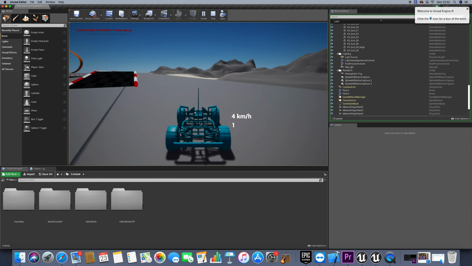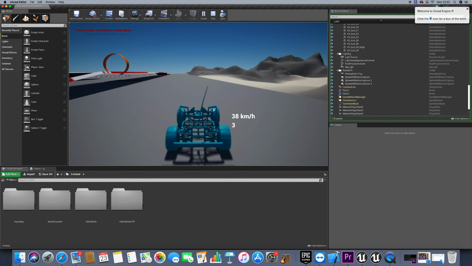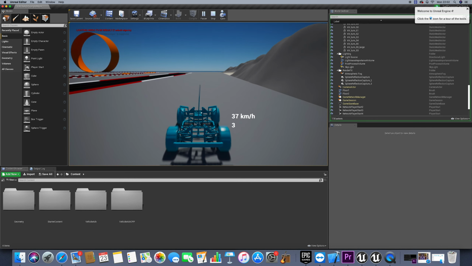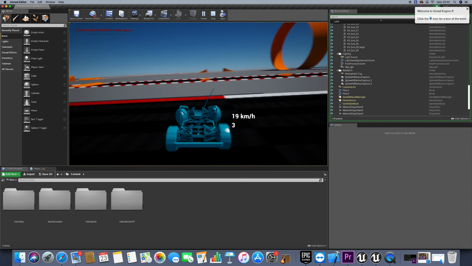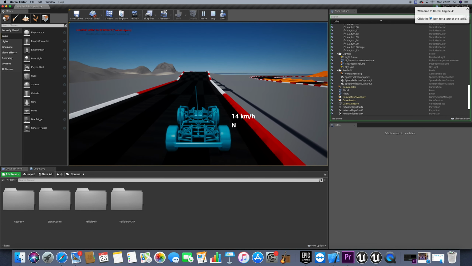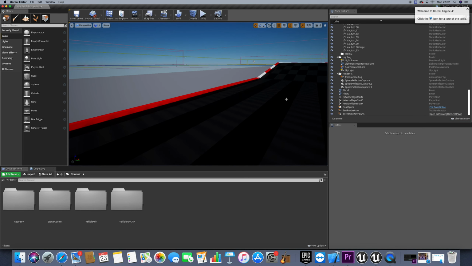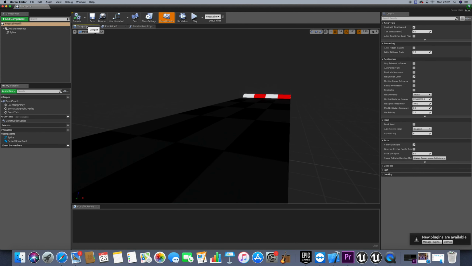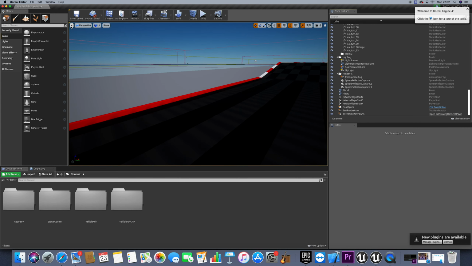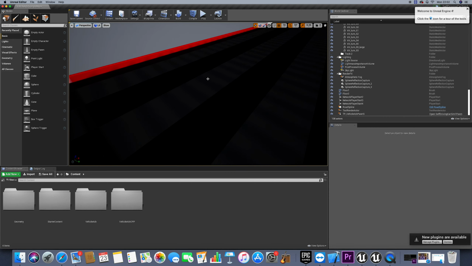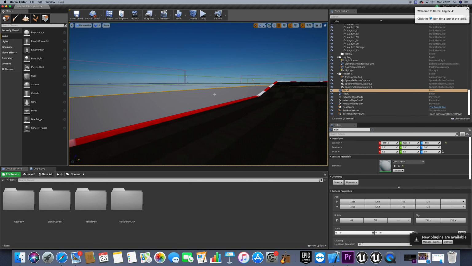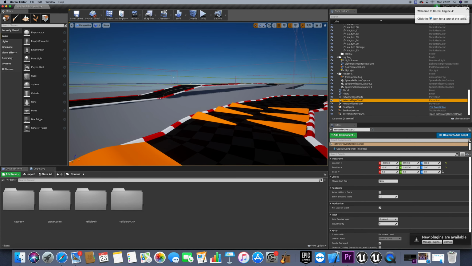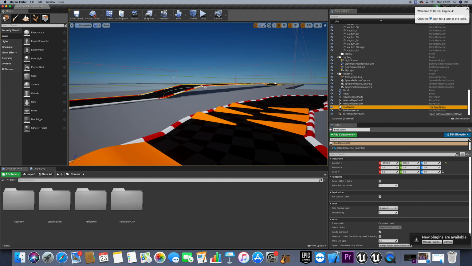I want to do one thing. Actually, I want to increase the distance of that slope, or the length of that slope. So let's, no, not from here. So this is our spline.